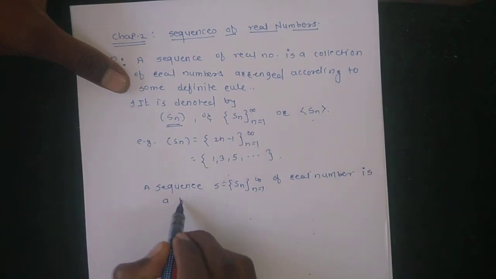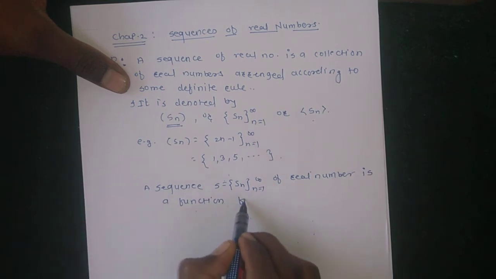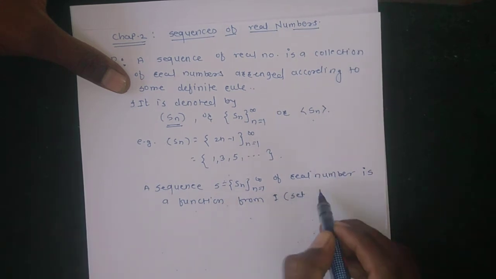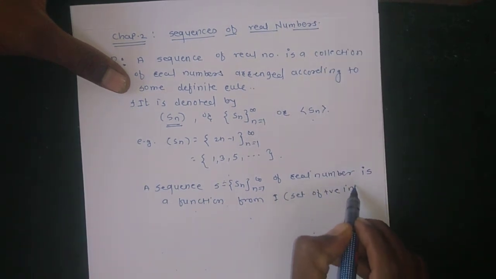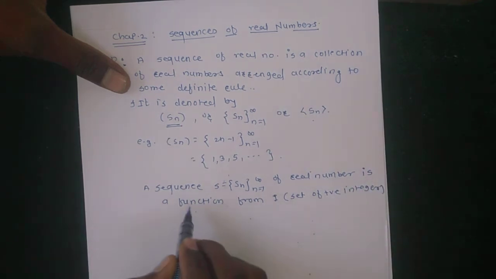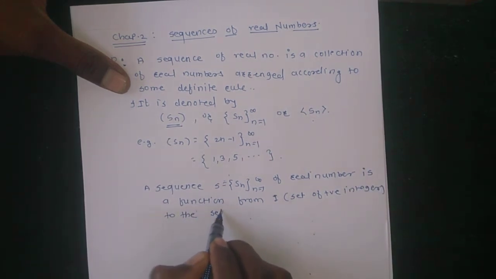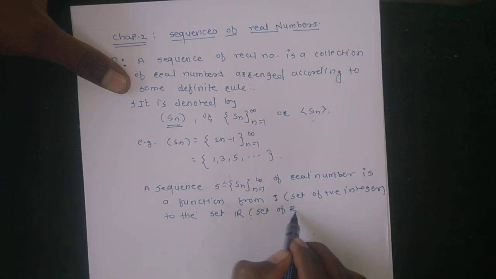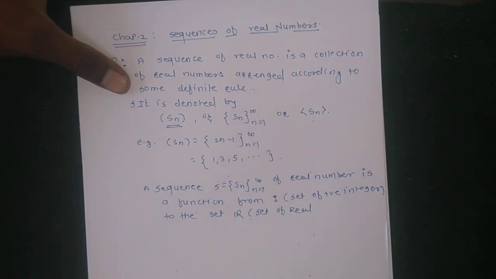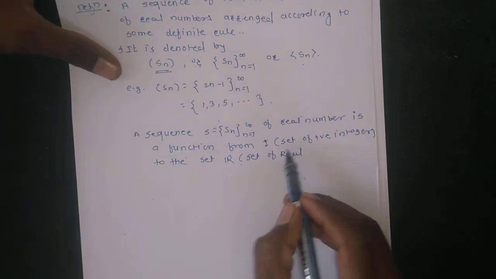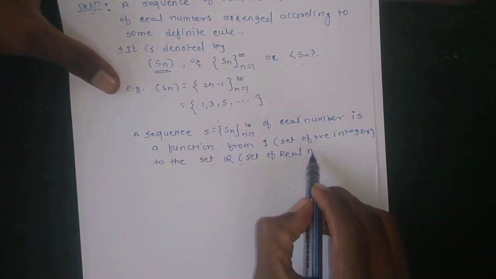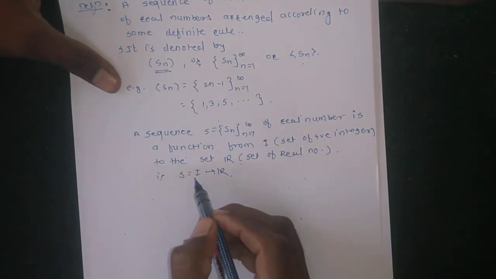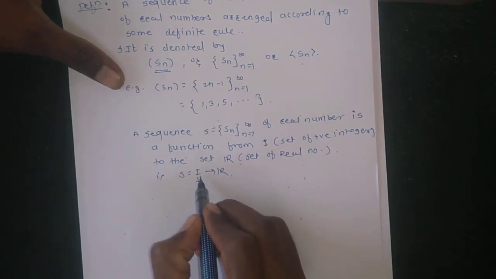That is, S is a function from I to R, where the index set starts from 1.